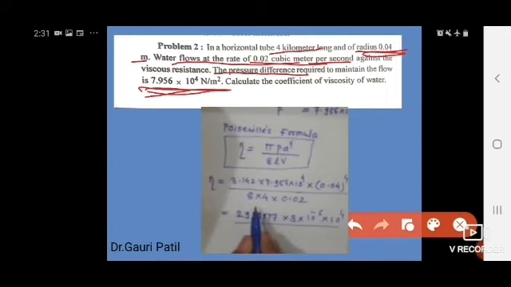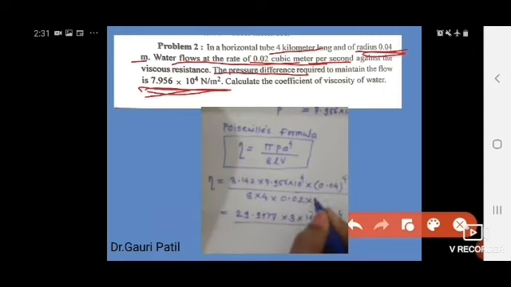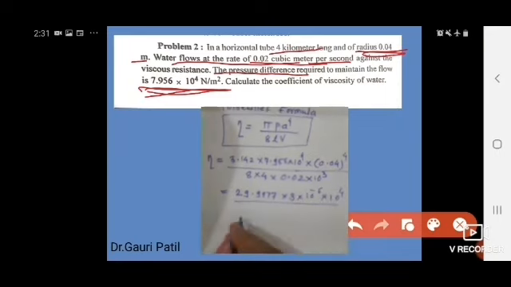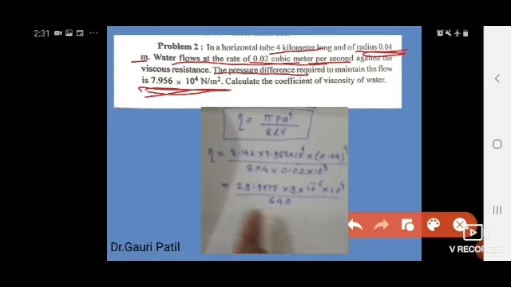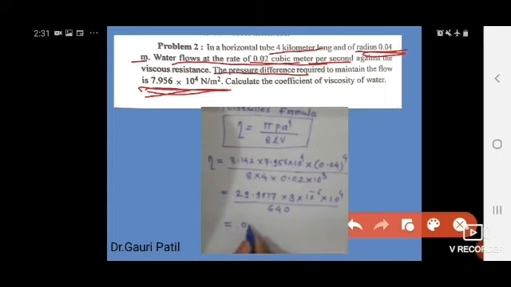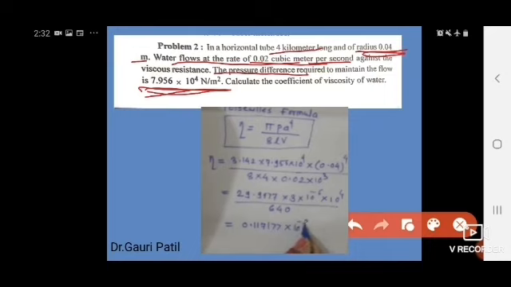And here all this is 8 LV. 8 L is 4 into 10 raised to 3, so I put the remaining 10 raised to 3 here. By mistake I forgot to write 10 raised to 3. So here all this is 640. You try to calculate this and this. Finally you will get into 10 raised to minus 2.